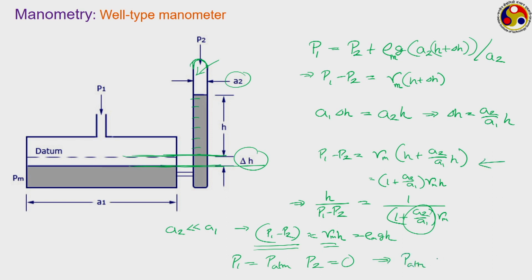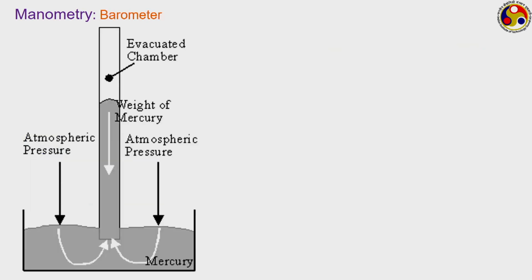P atmospheric will be equal to 1 plus A2 upon A1 into gamma m into H, or if A2 is extremely small compared to A1, then this just becomes gamma m into H, that is rho m into g into H. So, we can get a measurement of the atmospheric pressure, and that is what we do in a barometer, which is just a modification of this well type manometer.